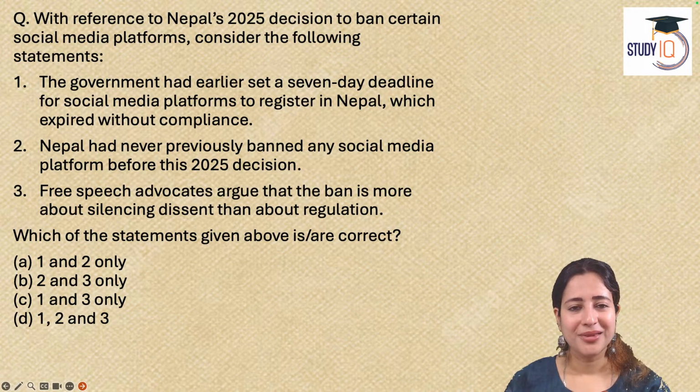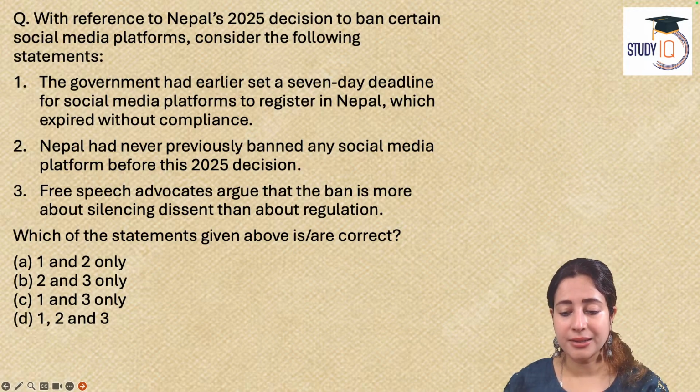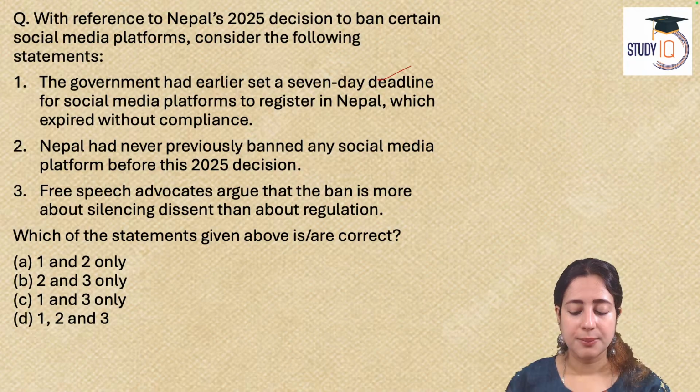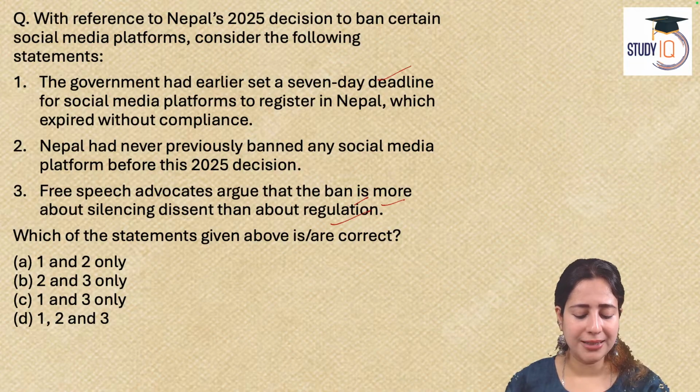Question: with reference to Nepal's decision to shut down its social media platforms, look at the following statements. One, the government had earlier set a deadline of 7 days for social media platforms to register, but that expired. Two, Nepal had never before banned any social media platform. And three, free speech advocates are arguing that this is not just about a ban. It is about trying to stop any dissent against the government. Which of these options are valid? I think it's a very easy question. Four options you need to pick from.